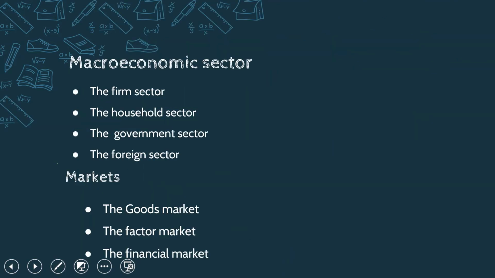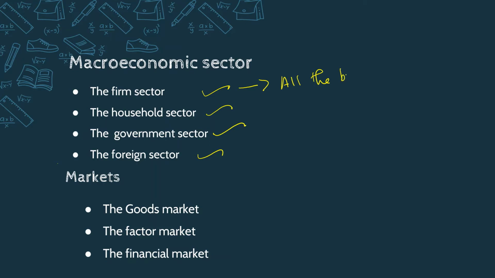So I'm frequently mentioning different sectors. What are the sectors? There are four major sectors in the economy, that is firm, that is business sector, household sector, government sector and foreign sector. The firm sector involves all the business units, being sole proprietor or partnership or MNCs, all the units.